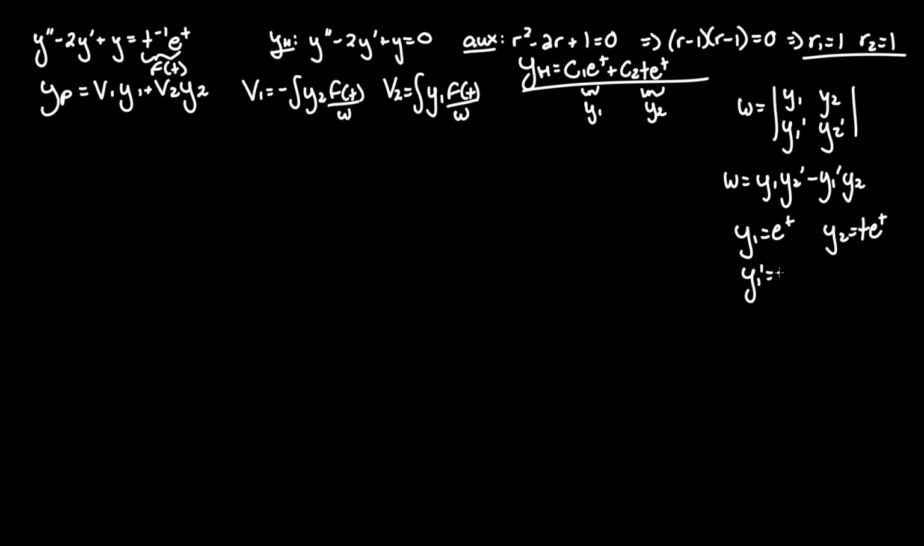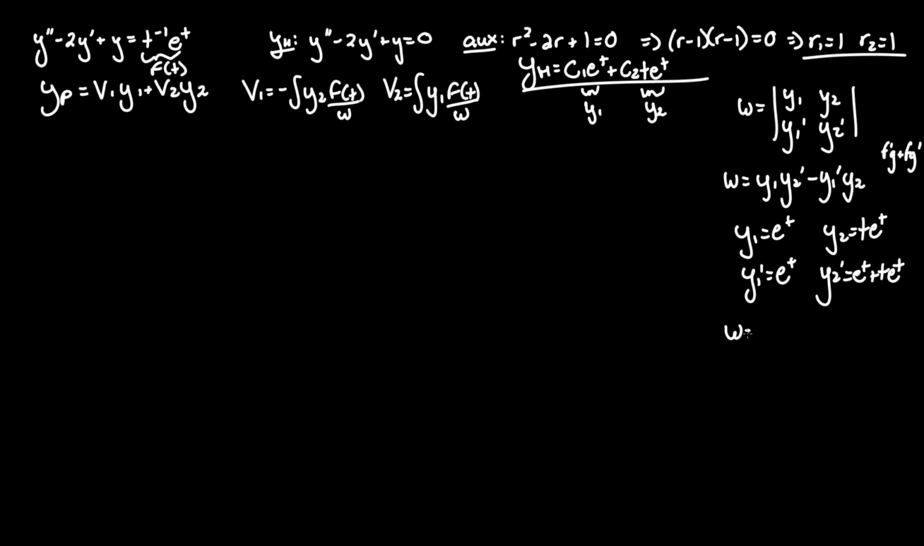So y1' is still e^t, and y2' using the product rule, where it's f'g plus fg', where we call t f and e^t g. So the derivative of t with respect to t is 1, times g, plus t times the derivative of g, e^t, is still e^t. So it's e^t plus t e^t.